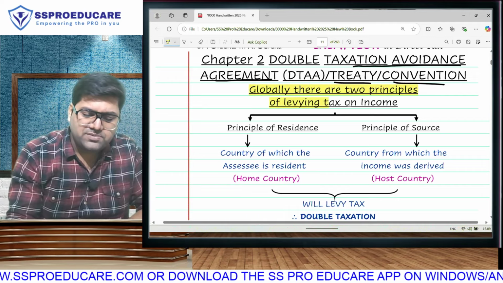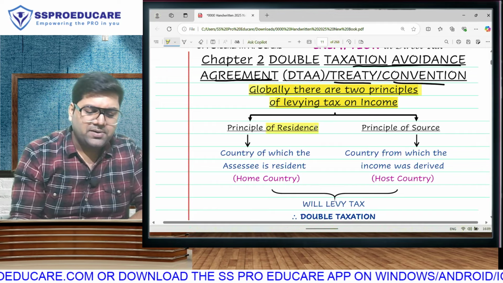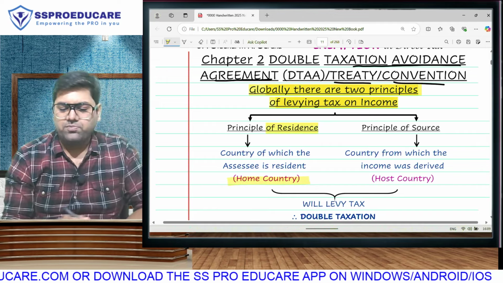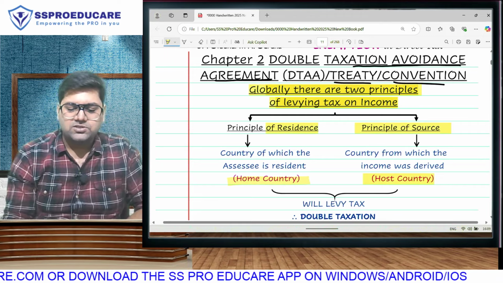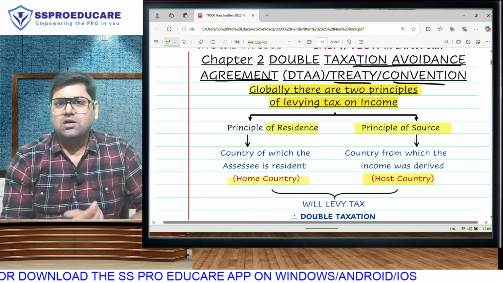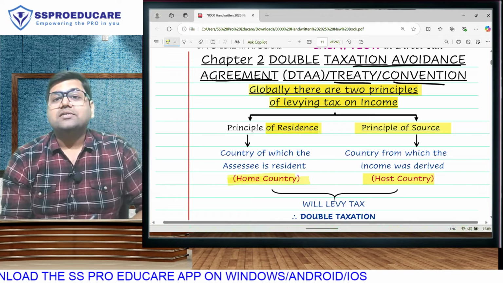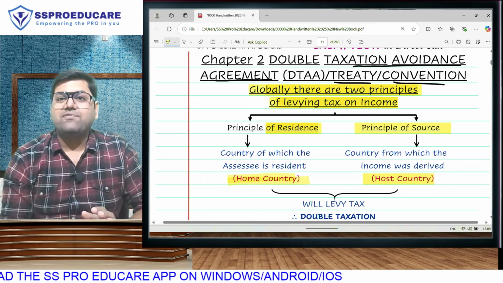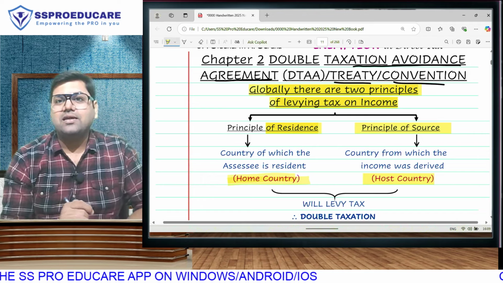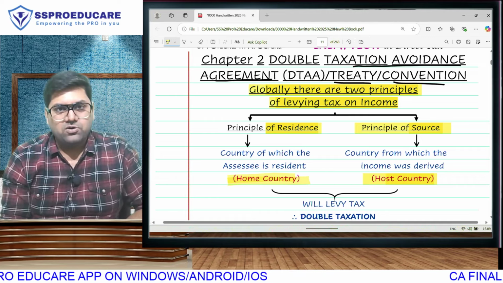Globally, there are two principles of levying tax. Whichever country in the world levies income tax will apply the principle of residence, that is your home country, or the principle of source, that is your host country. India applies this. If I am a resident, I have to pay tax on world income, because India is my home country, so it is applying the principle of residence. Supposing I am a non-resident, even then, if I earn anything in India, India will still take tax from me because it is my host country, the principle of source.